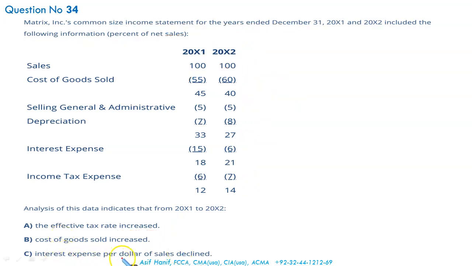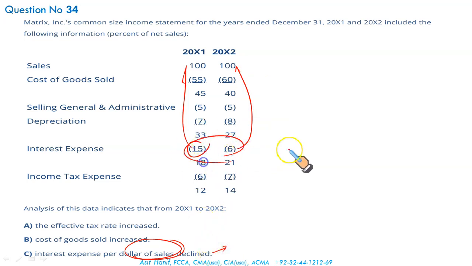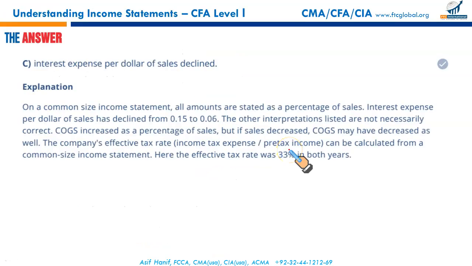Interest expense per dollar of sale. Yes, per dollar, it's a relative measure. Previously it was 15% of sales. Now it is just 6% of sales. This is right. Interest expense as a percentage of sales, relatively speaking, has declined. Yes, that's the right answer. C is the correct option.